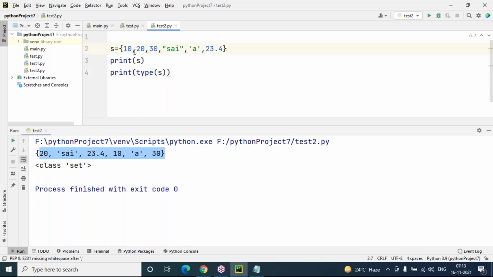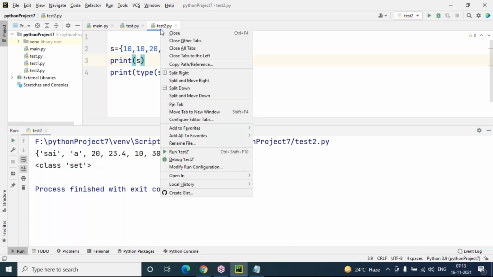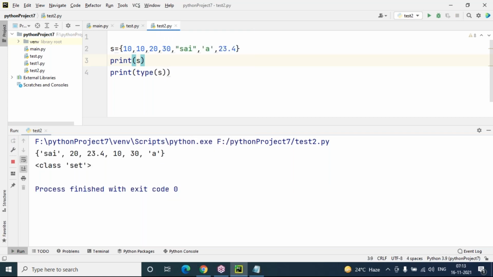In case I include a duplicate element, like 10 is already there but I take one more 10 here, only one 10 will be considered. There are no duplicate values. If you give duplicate values, it won't give any error; rather, it will simply ignore one value, so it considers only unique values. Now you can see 10, 20, 30, these values are completely unordered. However many times you execute, don't expect the same order here. The order will change completely every time, not the same order as it is.